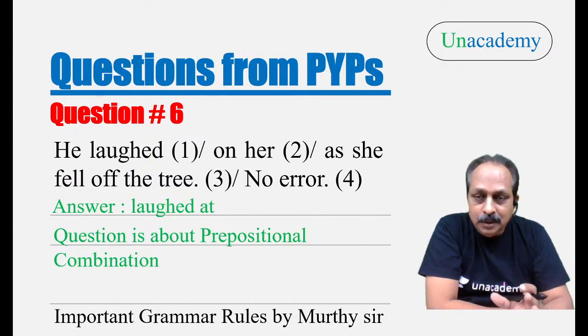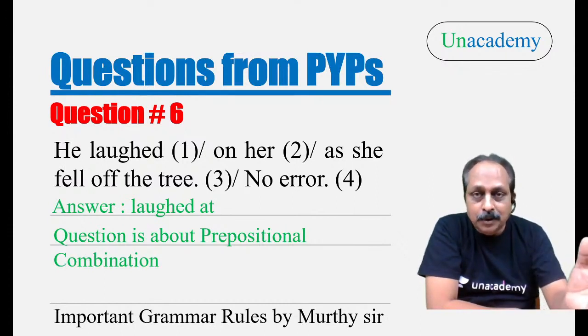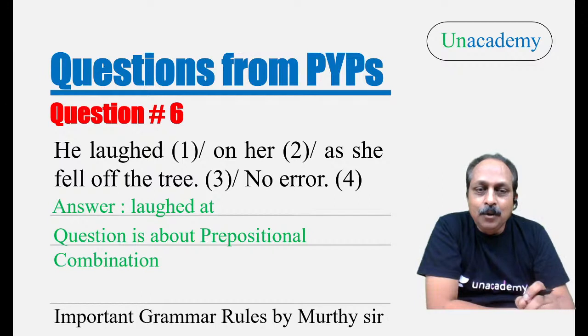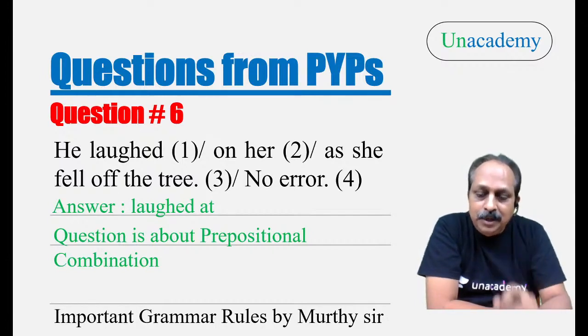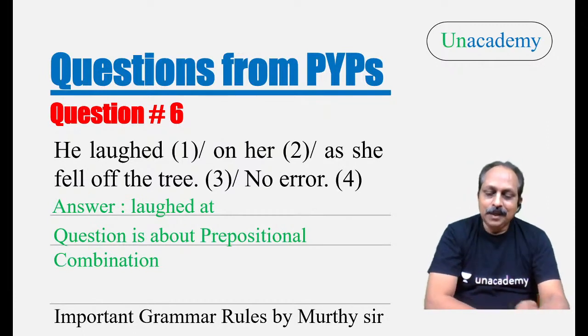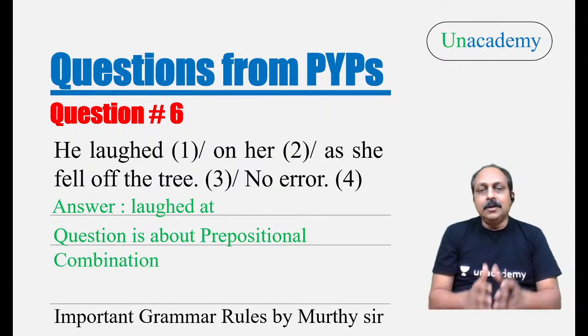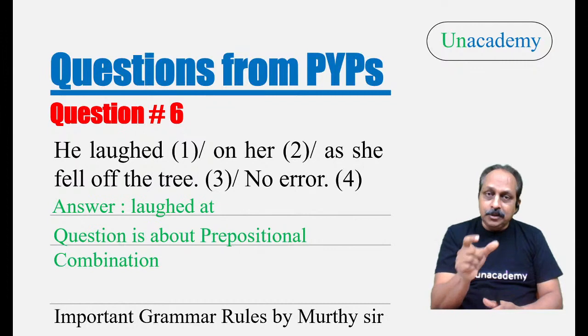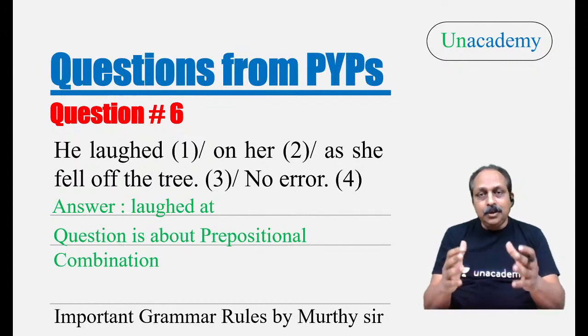On is not correct. Laugh at someone. You laugh at someone. That's not a good thing. And the question is about prepositional combination. Laugh at. I'll tell you something interesting. Quite often students ask me, sir, they ask questions related to prepositional combinations in the exam, how to learn.